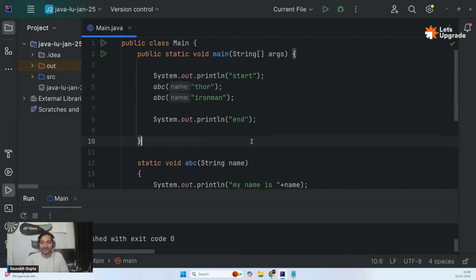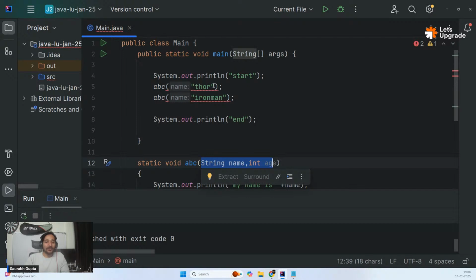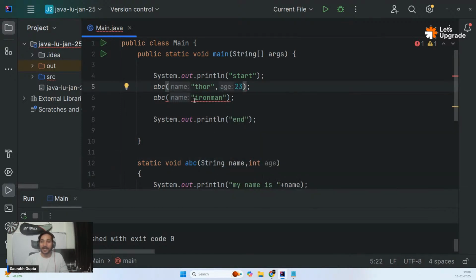So for example, one more thing. Let's say I create one more parameter, integer age. If you're creating your parameters in a sequence, while passing values also, you have to follow the exact same sequence. Now I'm saying the first parameter will be a string, the second parameter will be an int. That means while passing the values, I have to follow string and int. I cannot do the reverse. I cannot do this. This is wrong.